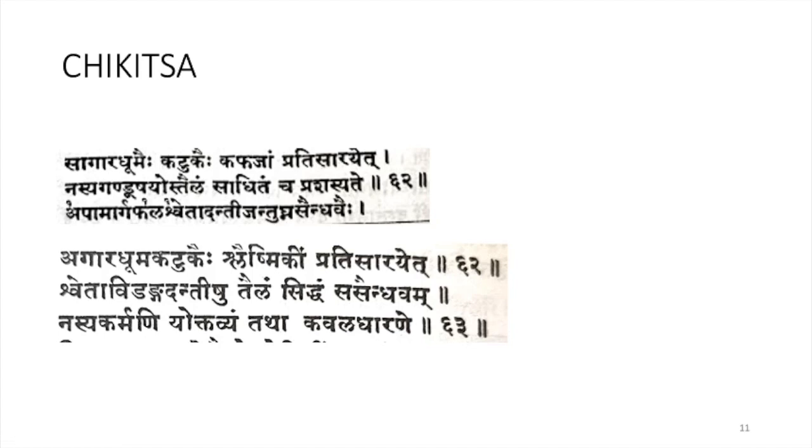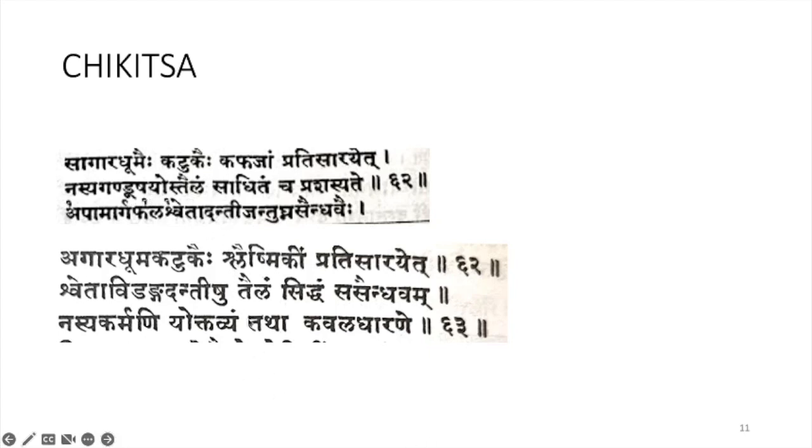So Pradisarana with Agara Dhuma and Katuka, and Nasya and Gandusha with the Taila prepared with these drugs in Kaphaja Rohini condition.